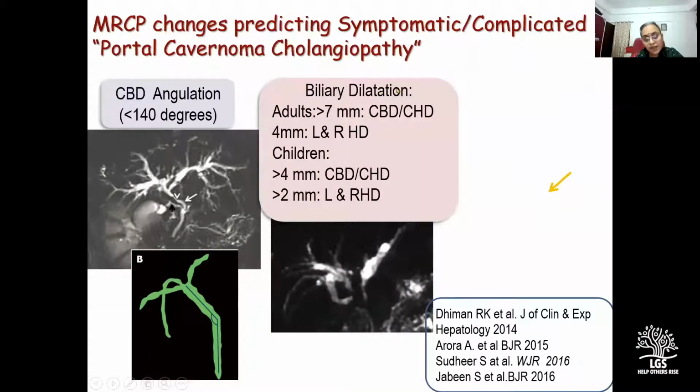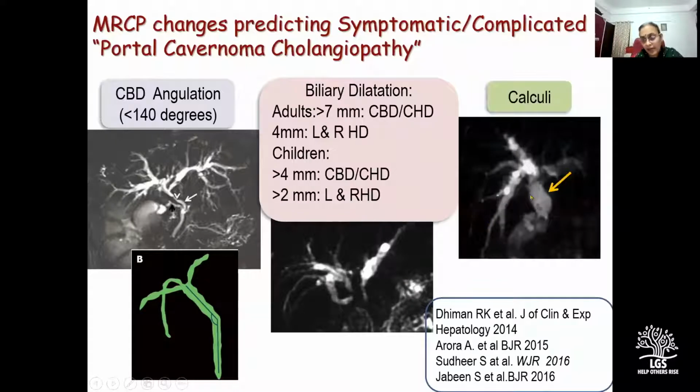Then a significant biliary dilatation, which in adults has been defined as a diameter of more than 7 millimeters for the CBD and more than 4 millimeters for the left and the right hepatic duct, and the presence of calculi in the CBD or hepatolithiasis.